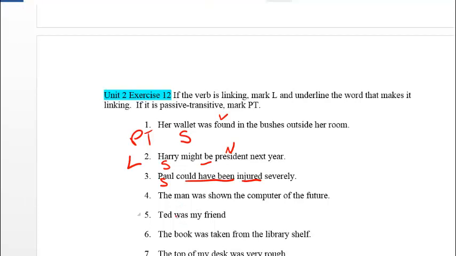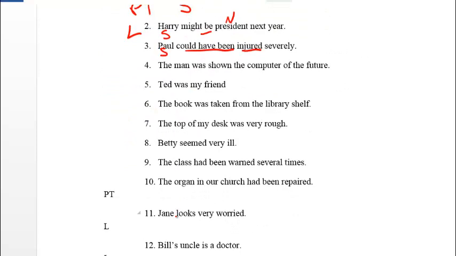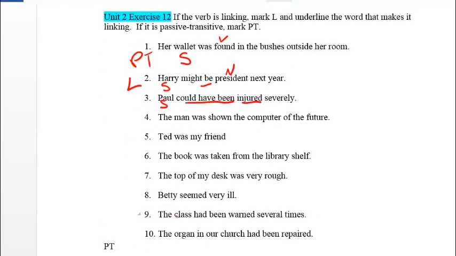Let's take a look at another one. Number 6. The book is the subject, was taken from the library shelf. Taken is a verb, so this would be passive transitive, because something was taken to the book. What was done to the book? It was taken.